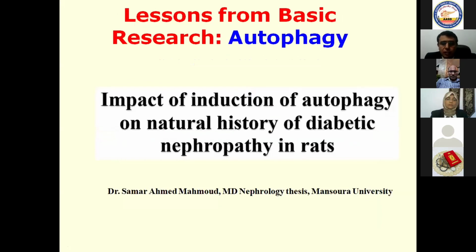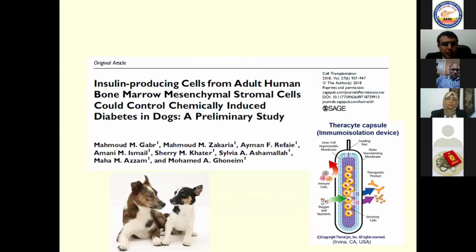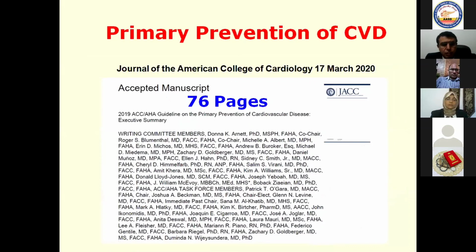What about autophagy? This is very important. Diabetes mellitus may inhibit autophagy, which means that I am declining the several metabolic pathways that can affect diabetic kidney disease, so enhancement of autophagy in this situation may give you novel drugs towards retarding progression of chronic kidney disease. Others, the future also for insulin-producing cells from adult human bone marrow mesenchymal stromal cells. These are investigational researches that may help in cases of this situation.